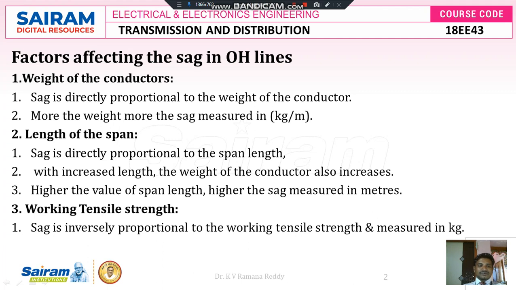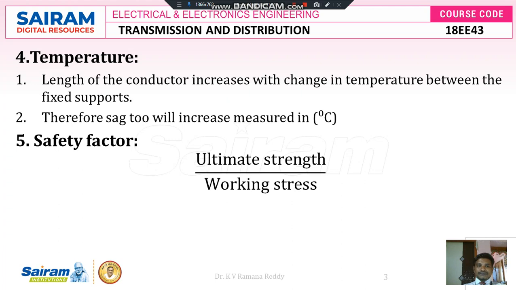Next factor is working tensile strength. Sag is inversely proportional to the working tensile strength, which is measured in kg. Next factor, temperature. Length of the conductor increases with change in temperature between the fixed supports. If the temperature is higher, then due to expansion the length of the conductor increases, and hence the sag exists. Therefore, sag too will increase if the temperature, measured in degrees centigrade, is very high.